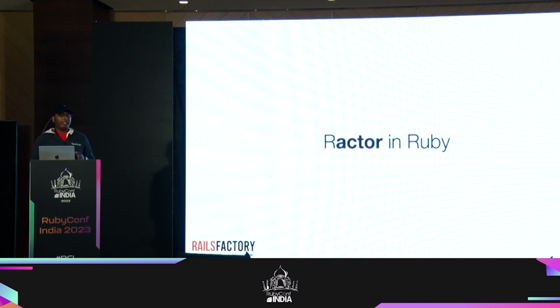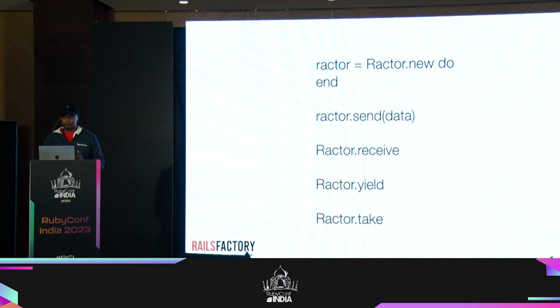So Ractor is again taking these things to the next level. So threads and fiber are going to help you run concurrent code, but Ractor here can actually help you write parallel code, right? Which means the code that you write is actually going to be running simultaneously, right? So that is the thing. Right? Let's say I have 4 CPU cores. I can create 4 different Ractors, and 4 Ractors can be running parallelly, processing similar tasks, right?